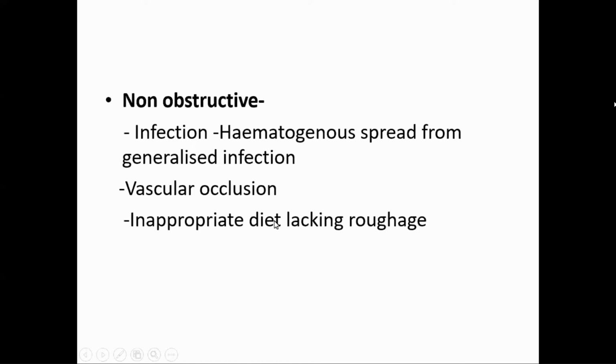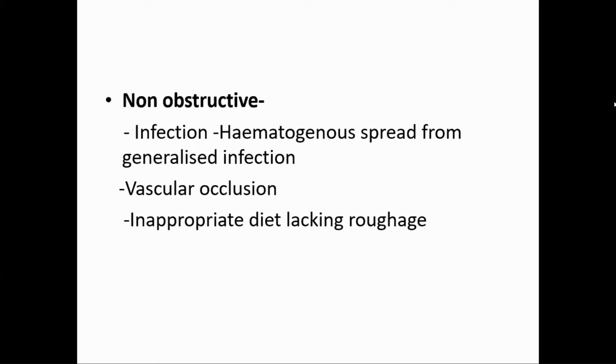So you have to divide the etiology into two, obstructive and non-obstructive, and remember the causes of each. Non-obstructive is mainly infection by hematogenous spread, vascular occlusion leading to ischemia and infection, and third is lack of roughage, which may lead to constipation and obstruction, especially a meat diet. It's more common in people who eat meat. So these are the etiological agents,